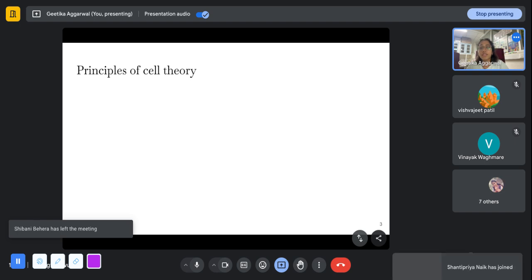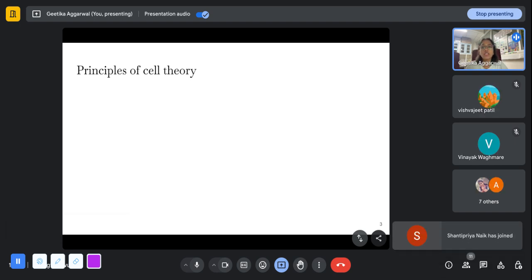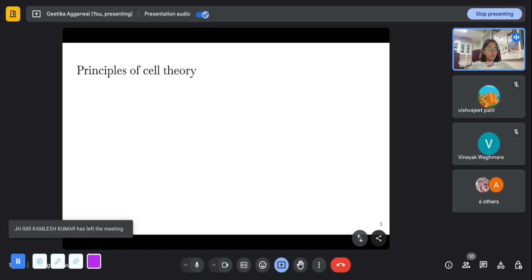So in the first lecture, what was covered was how is the cell formed and what is excitability in cell. So can you tell me what are some principles of cell theory? Does anybody know? You can either type it out in the chat box or you can unmute yourself and let me know. Anyone? What are some principles of cell theory?